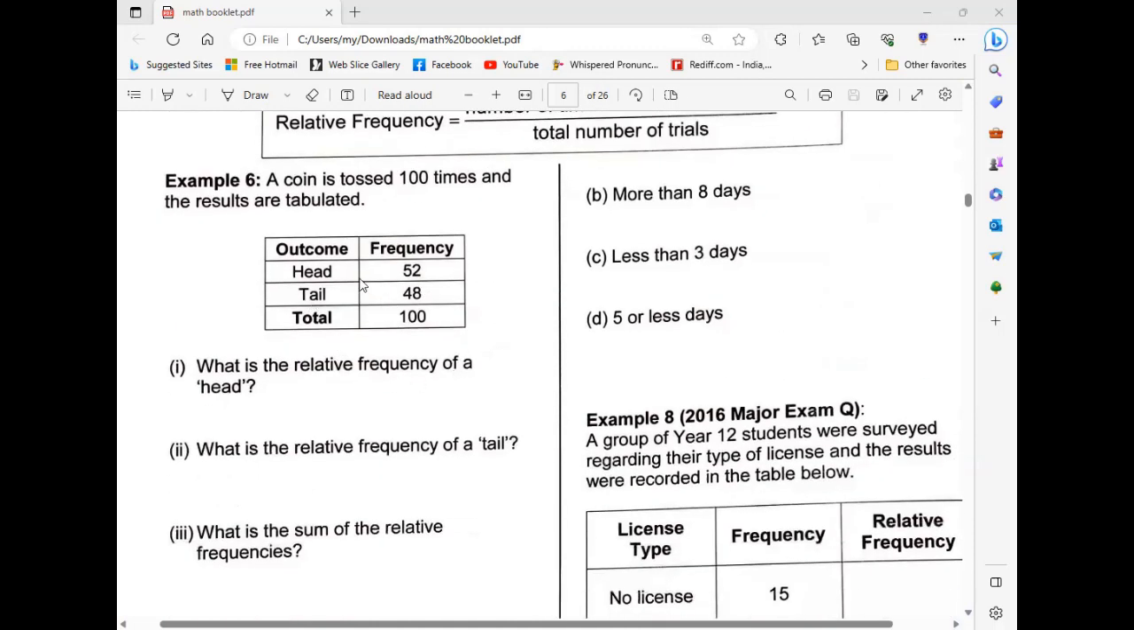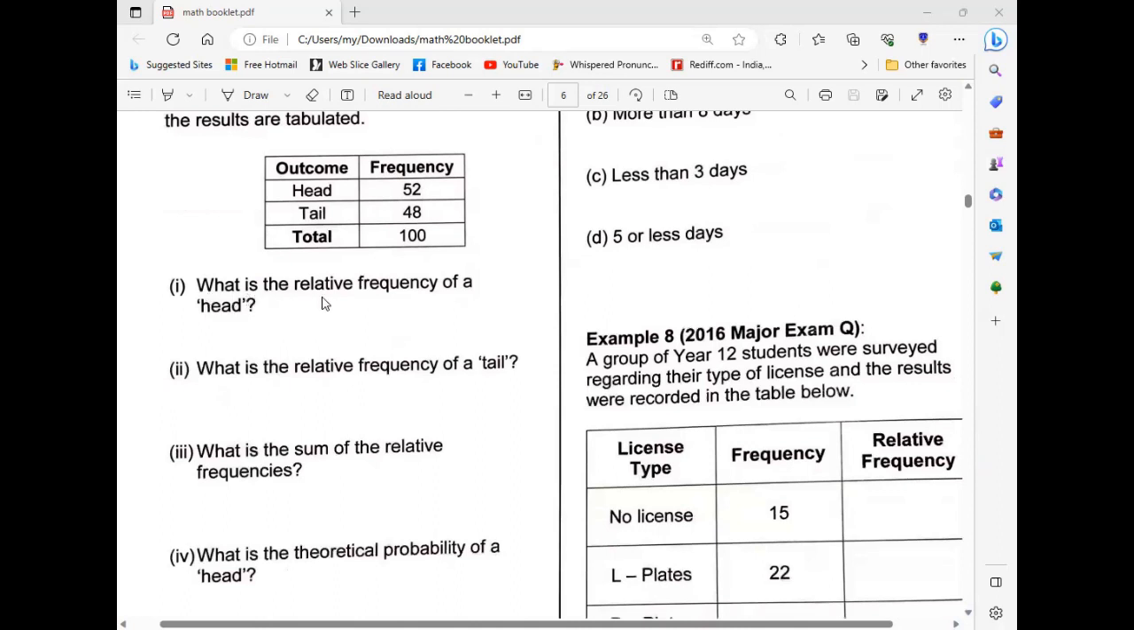This was the same, and you know how to calculate the frequency. So what is the first question? What is the relative frequency of a head? Tell me the answer. 52 over 100. Yes, correct. Tail, 48 over 100.